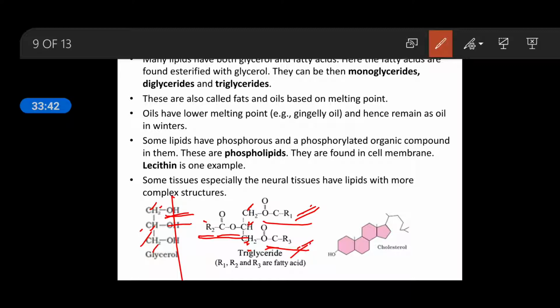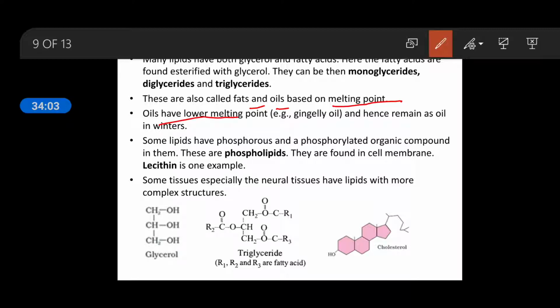So these three different fatty acid chains with one glycerol make a triglyceride. This is the method of understanding the things.